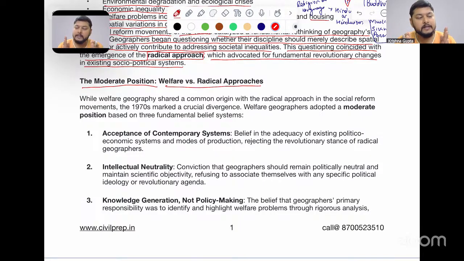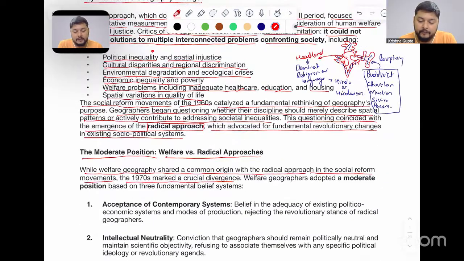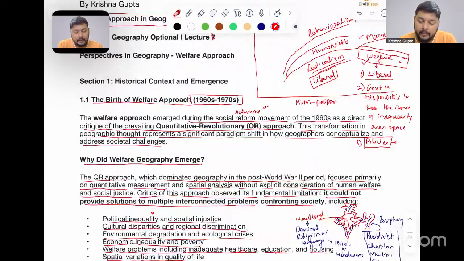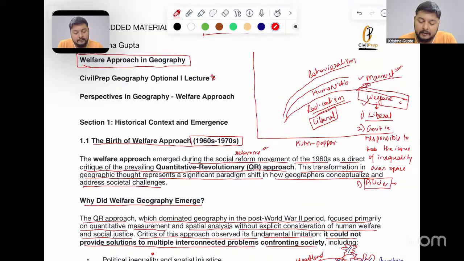Now, the moderate position, that is the welfare and the radical approaches. What is the difference between the welfare and the radical approach? We need to first understand that, then we will be able to understand the welfare approach in a better way because we have already studied the radical approaches. While welfare geography shared a common origin with the radical approach in the social reform movements, the 1970s marked a crucial divergence. So there was a divergence, as I have provided here, which occurred out of the radicalism.